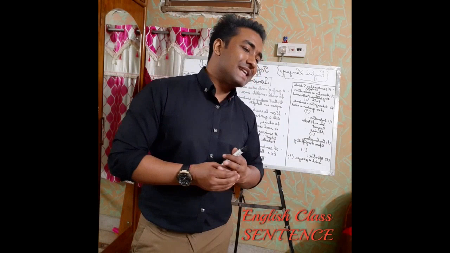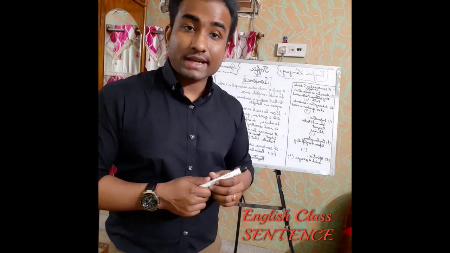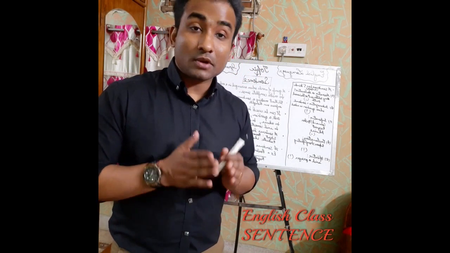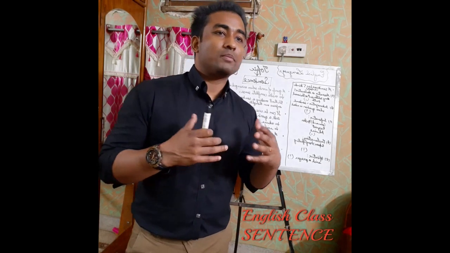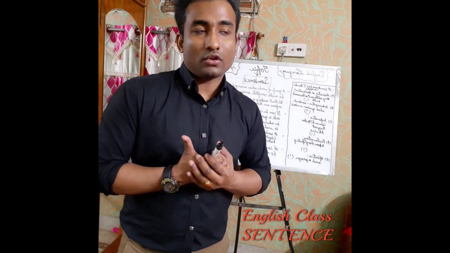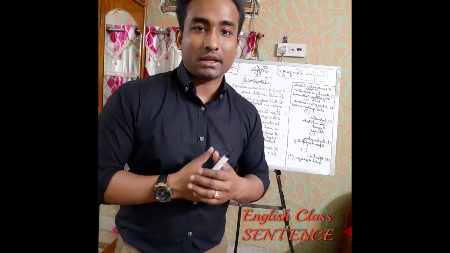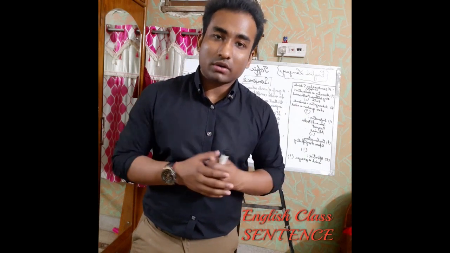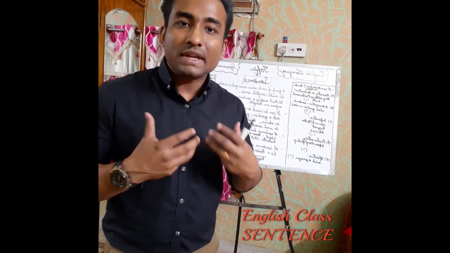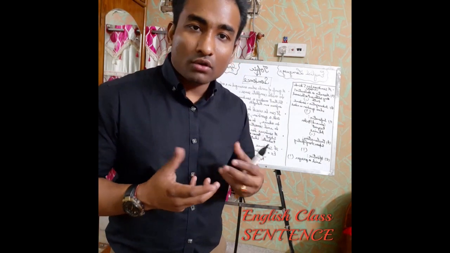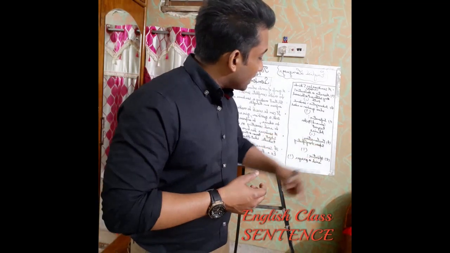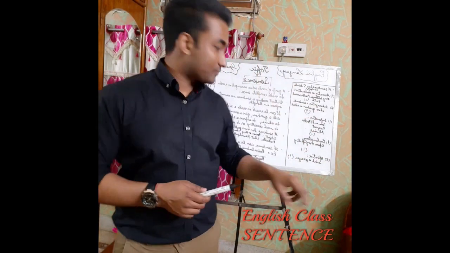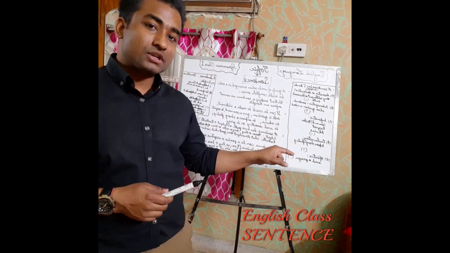For example, if I say, wow, what a beautiful dress. This sentence is an exclamatory sentence. Because why? Because it is not pre-planned. You have not thought before saying this to somebody. You suddenly met a person and suddenly the dress attracted you and you said, wow, what a dress. That's a sudden feeling, a sudden thought that has come out from your mouth in the form of expression. And exclamatory sentences always end with an exclamation mark. Remember this mark, exclamation mark.